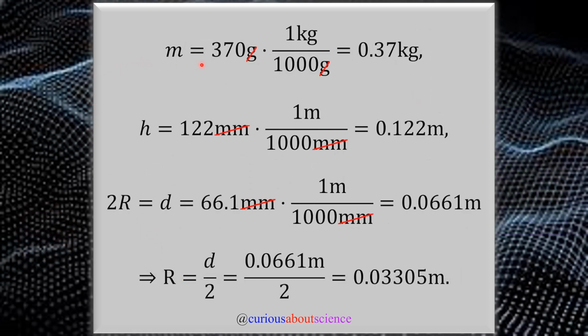Awesome. So mass, if we're using 370 grams, we know that in 1 kilogram there's 1,000 grams, so cancel. That's just a decimal pushover. Same thing with height, 122 millimeters, 1,000 millimeters per meter. Cancel, good to go. Now, we know that for the diameter here, that means we have 2 times the radius. So if our diameter is in millimeters, convert, cancel. Now, in order to solve for r, we just divide this number by 2, indicate it here. So plug that in and we see what our radius is in terms of meters. So we got meters, kilograms, and now we're good to go.